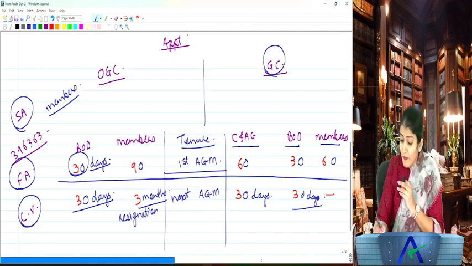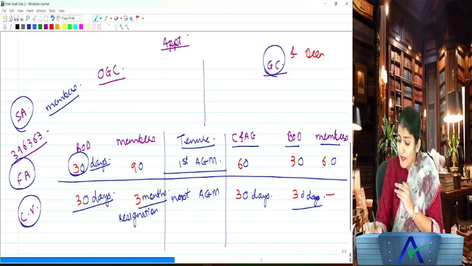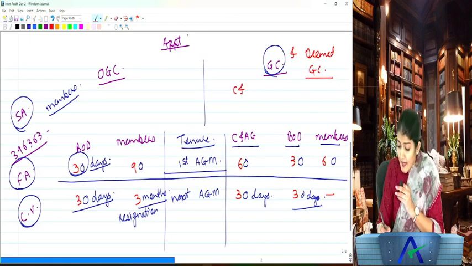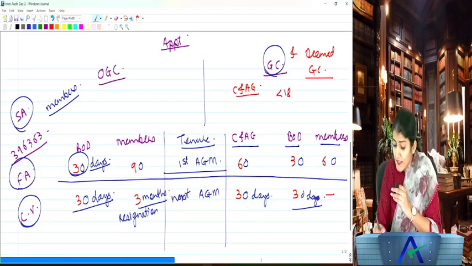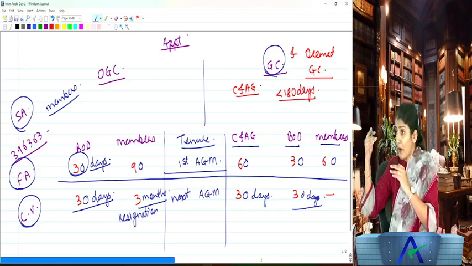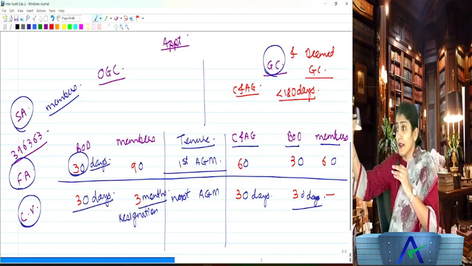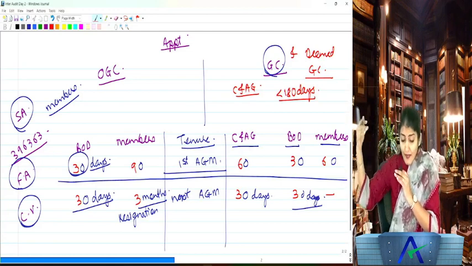Then in case of the government companies and also in case of the deemed government companies, what does it say? The C and AG will appoint the subsequent auditor within 180 days from the commencement of the financial year, and the auditor so appointed will hold office till the conclusion of the general meeting, right, the AGM.